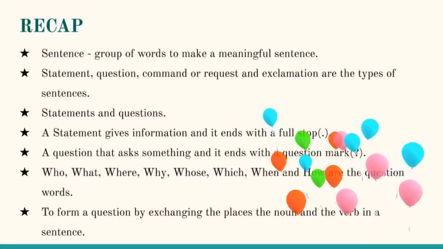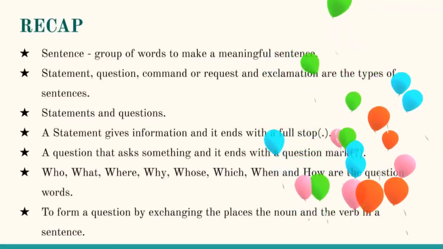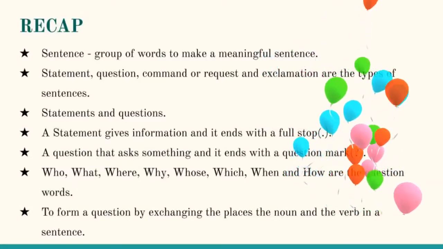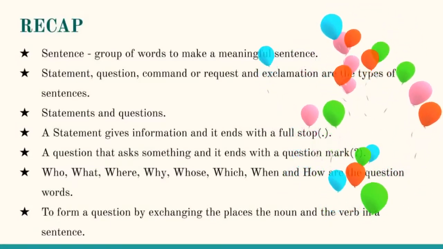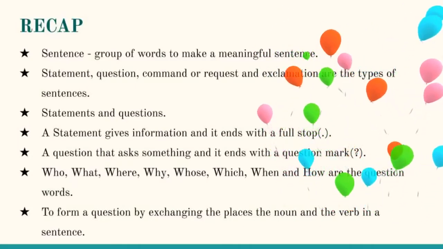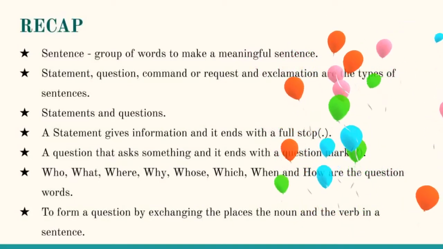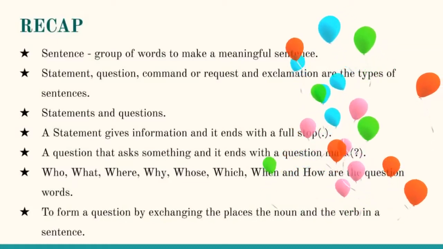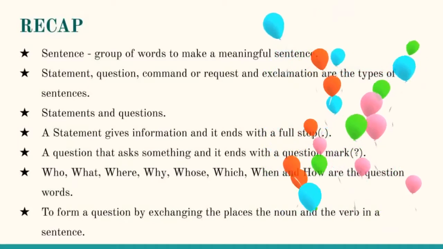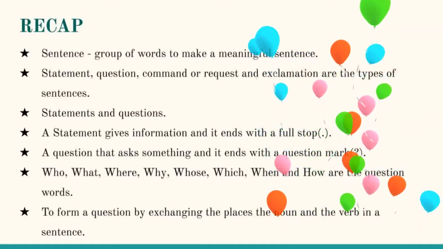Okay, students, now we came to the end. It means recap corner. Whatever we have seen today, we are going to recall again. Let us start from the sentence. A sentence is a group of words arranged in proper order to make a meaningful and complete sentence. A sentence always begins with a capital letter and ends with a full stop. And next, four types of sentences are there. They are statement, question, command or request, and exclamation.